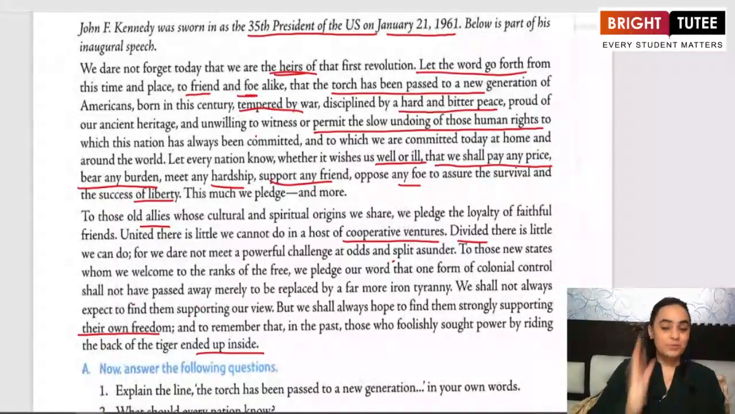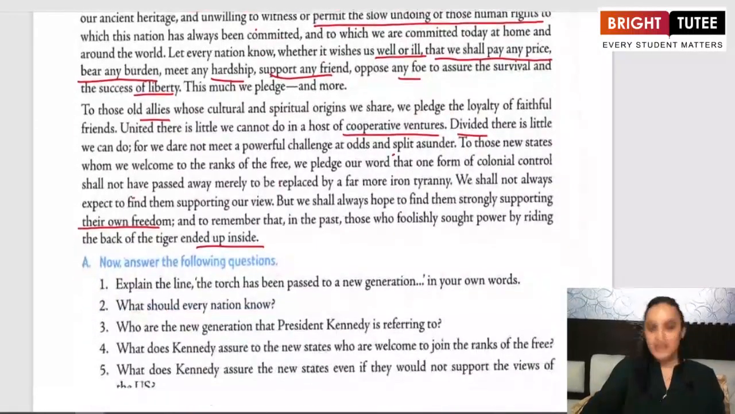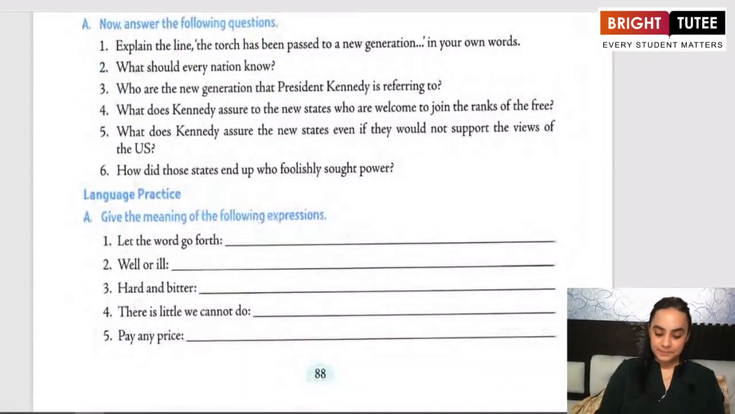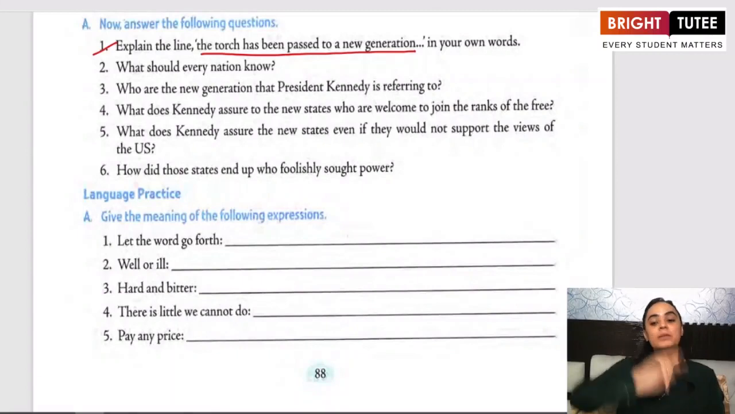So this was a very motivational and inspirational speech indeed, which was delivered by John F. Kennedy. Now let us look at the back exercises. Explain the line, the torch has been passed to a new generation. As I told you, the torch has been passed on to a new generation means that the responsibility of looking after the nation, the responsibility for the success and the progress of the nation has now been passed on to a new set of people with new ideologies, new opinions, and new mindsets. So the functioning of the nation is in new hands now.